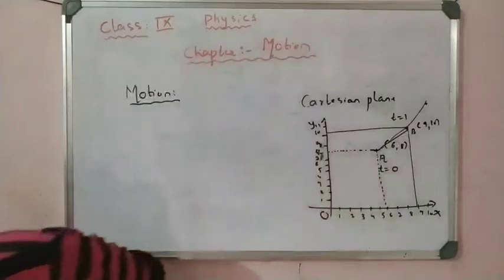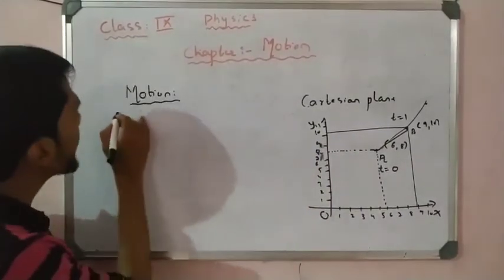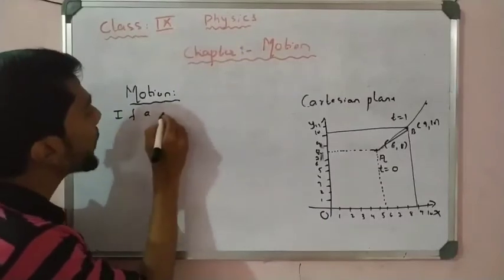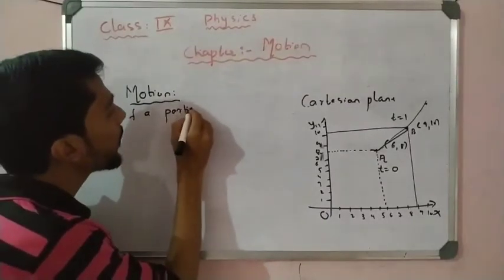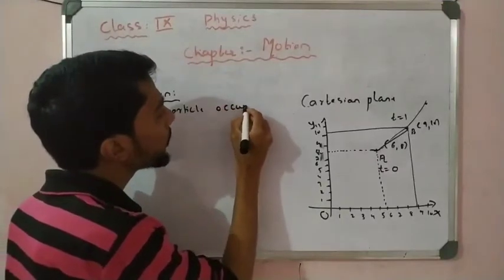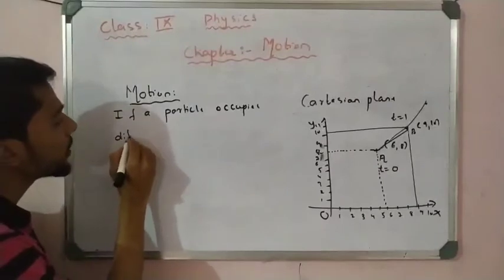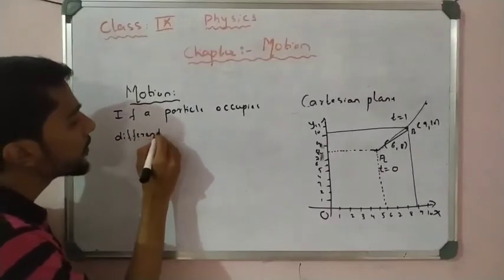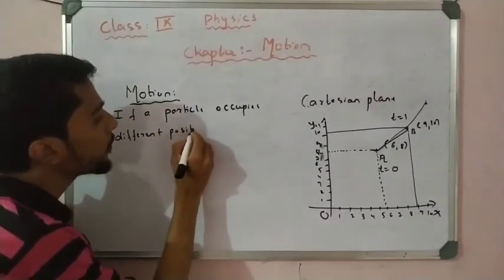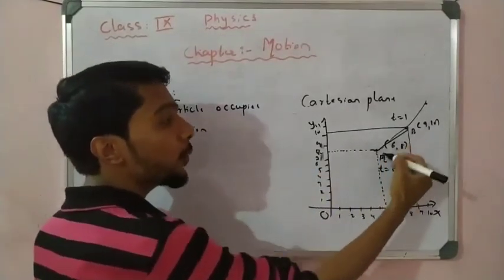So write down the definition of motion here. If a particle occupies different positions, see, the first position is A and the next position is B. After time changes, the position also changes.